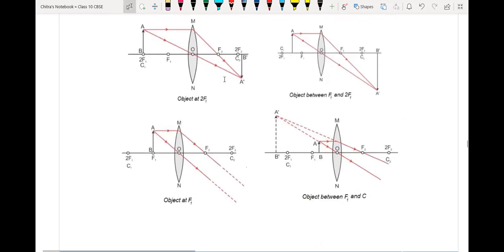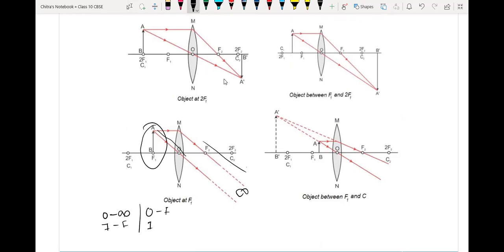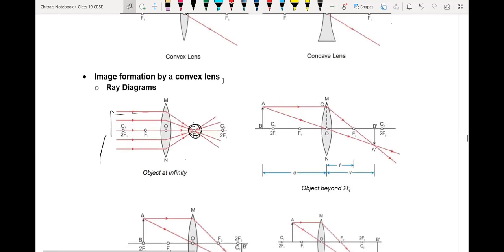If the object is placed at focus, then the image will form at infinite distance. This is just the opposite of the first. If the object is at infinity, then the image will form at focus. Likewise, if the object is at focus, then the image will form at infinity. They are just complementary of each other.